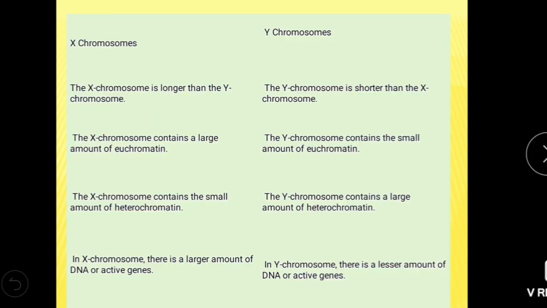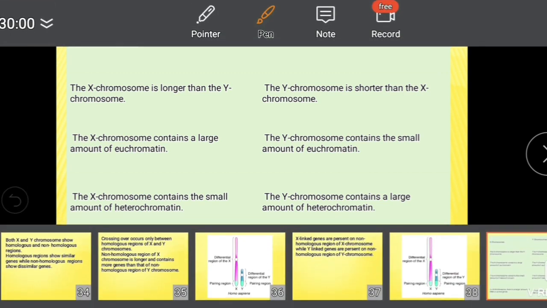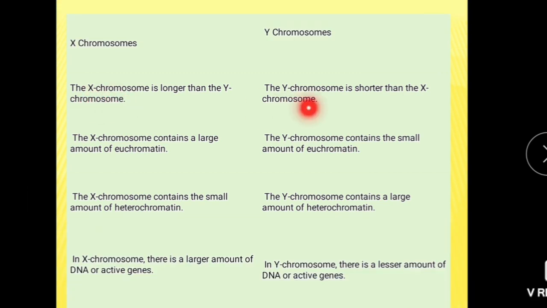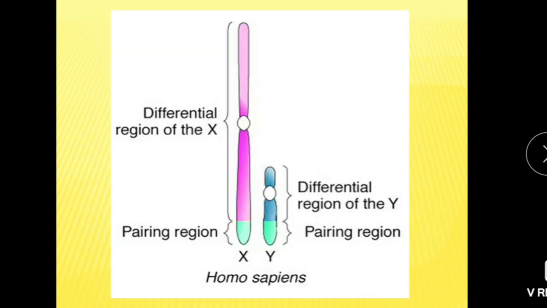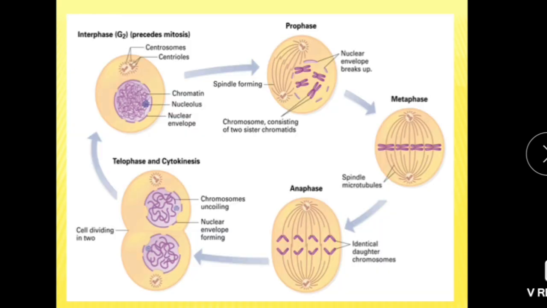Difference between X and Y chromosome: X chromosome is longer, Y chromosome is shorter. X contains a large amount of euchromatin, hence it is genetically active. Y contains less euchromatin. X chromosome contains a small amount of heterochromatin. Y contains a large amount of heterochromatin. X chromosome contains a large amount of DNA or active genes, and Y chromosome contains less DNA or active genes. X chromosome contains X-linked genes and Y chromosome contains Y-linked genes.